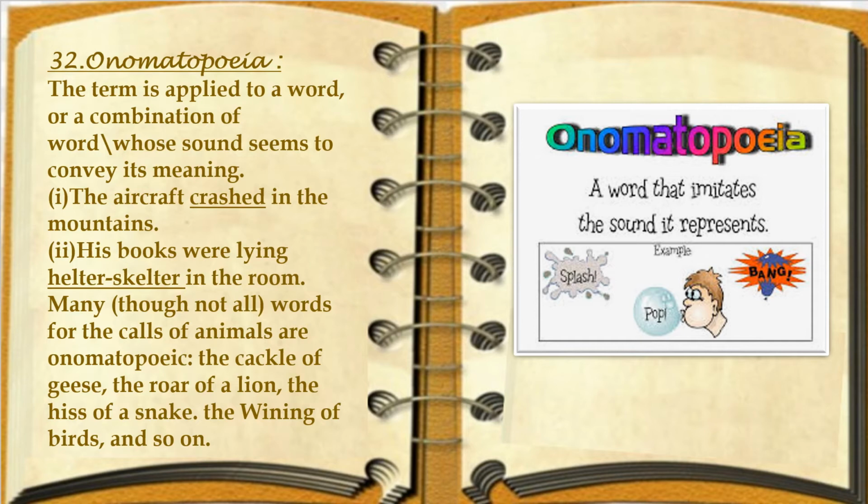Many words for the calls of animals are onomatopoeic, that is, the sounds of the animals. What sound they make, that sound itself describes that animal. For example, the cackle of the geese, the roar of the lion, the hiss of the snake. What sound these animals make, those words are onomatopoeic. The whining of the wind and so on. Likewise, the literary term onomatopoeia is the word that describes the sound of the thing it wants to convey.